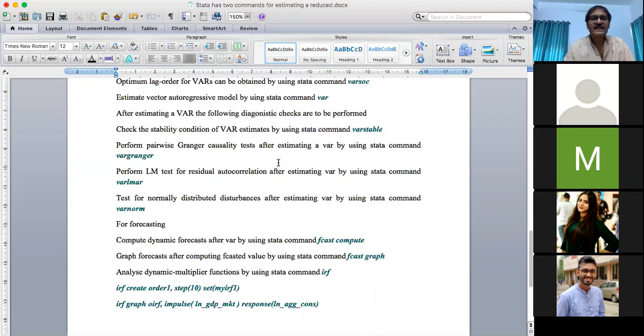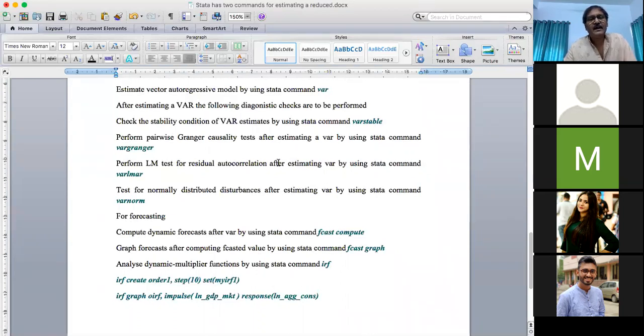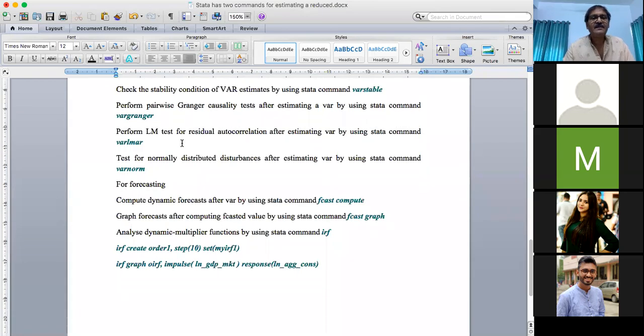Similarly, after estimating the model, we can use another command, vargranger. Why do we estimate a model? We have some purpose. One purpose is to find out whether consumption expenditure causes national income, or whether national income causes consumption expenditure. To find out this kind of behavior, we have to carry out a causality test.